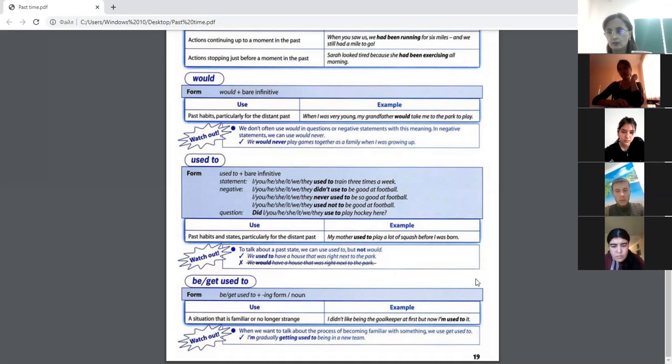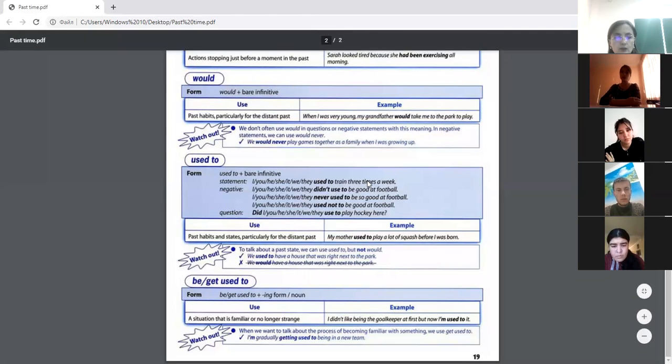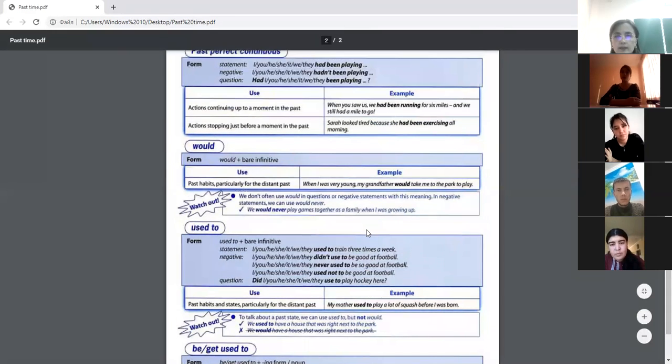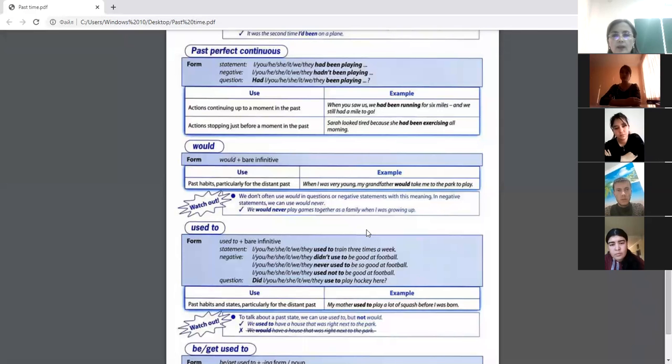Then we may use get used to. I am gradually getting used to being in a new team with you, for example, yeah, dear students. So that is all about be used to, or get used to, or used to, or would, or past continuous perfect, or past continuous tense.